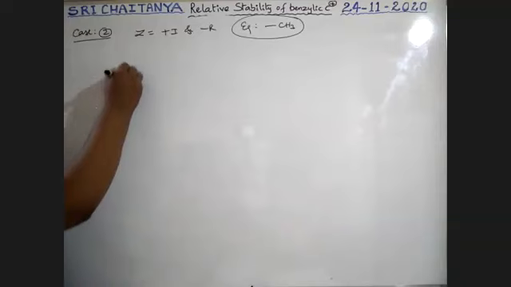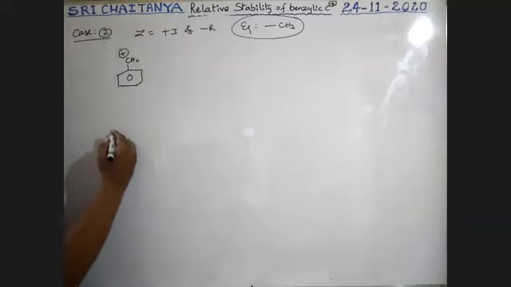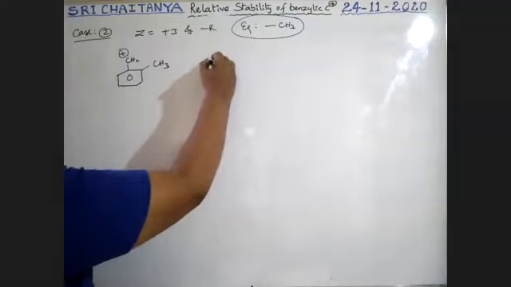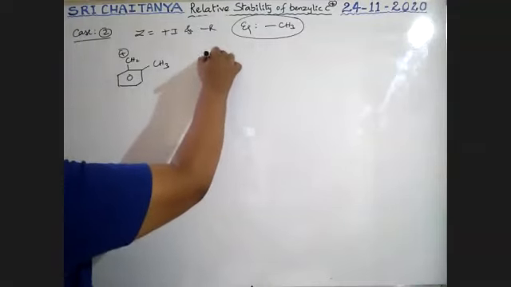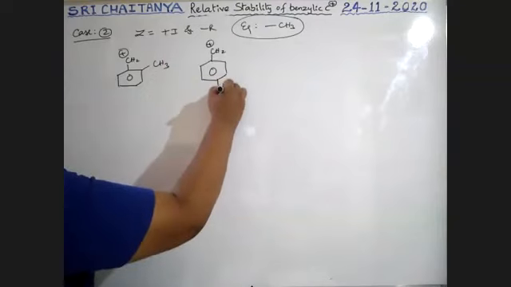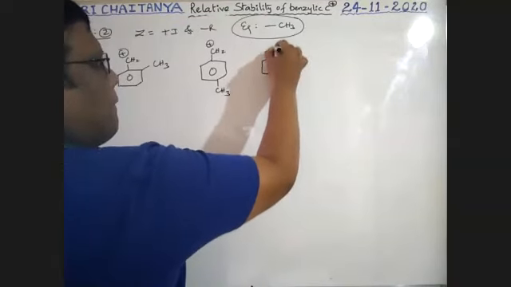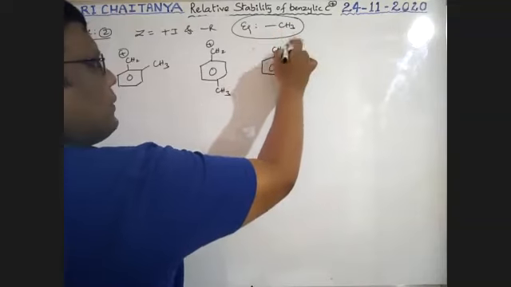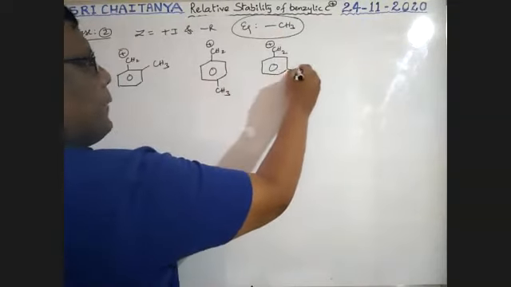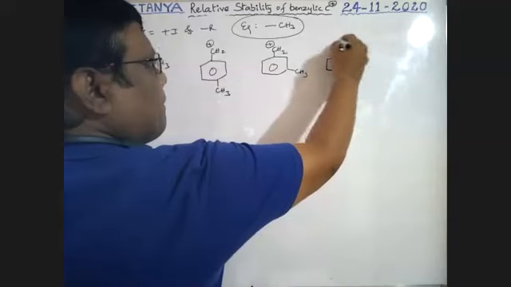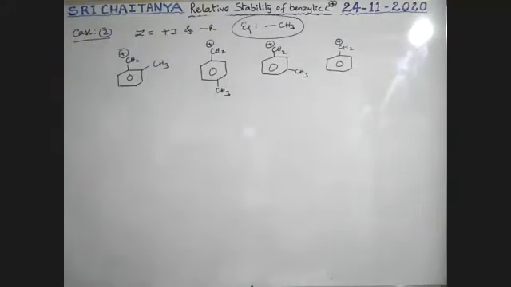Now see here: CH2 plus with CH3 at the ortho position, CH2 plus at the para position, CH2 plus at the meta position, and only CH2 plus. Let us observe, boys.